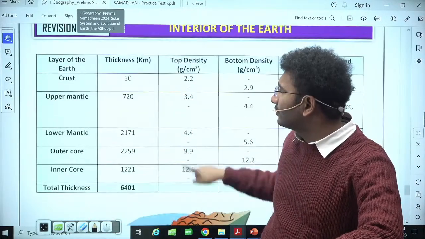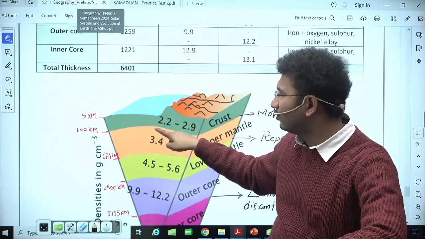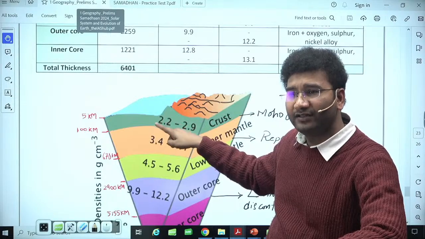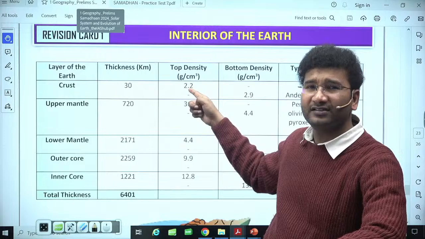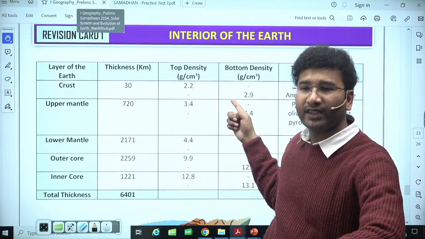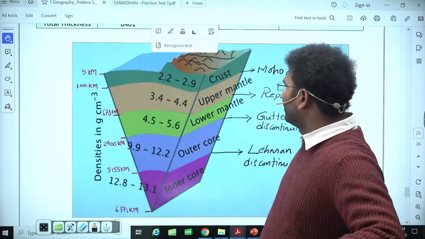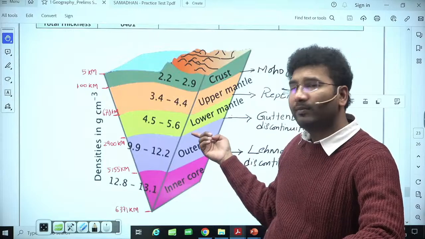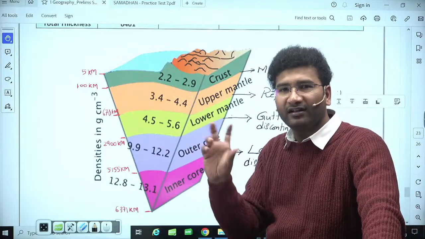मतलब ये देखो, crust का upper part of the crust is also there and lower part of the crust is also there, and within this upper part and lower part of the crust we got to learn that upper part of the crust is 2.2 and lower part of the crust जो है वो 2.9 है density. वैसे ही 3.4 से लेकर 4.4 के बीच में upper mantle का density है, फिर लोअर मैंटल का डेंसिटी 4.5 से लेकर 5.6. ये फिगर्स इंपॉर्टेंट नहीं है, बट लेकिन रेंज आपको पता होना चाहिए.